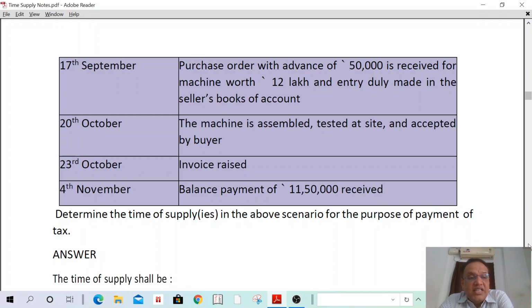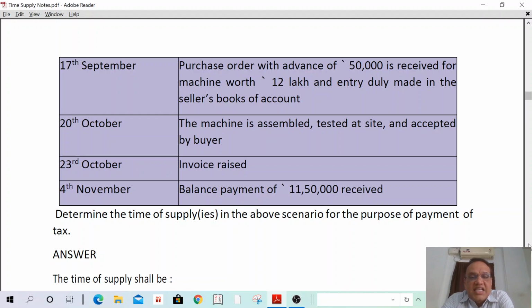On 20th October, the machine is assembled, tested at site and accepted by the buyer. The machine is installed at site and accepted by the buyer on 20th October. On 23rd October, invoice raised. On 4th November, the balance payment of 11,50,000 received. Determine the time of supply in the above scenario for the purpose of payment of tax.